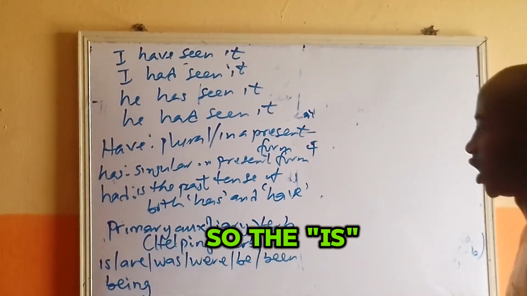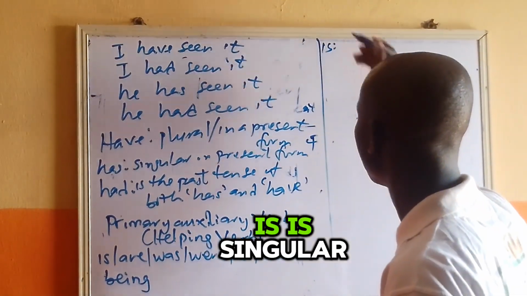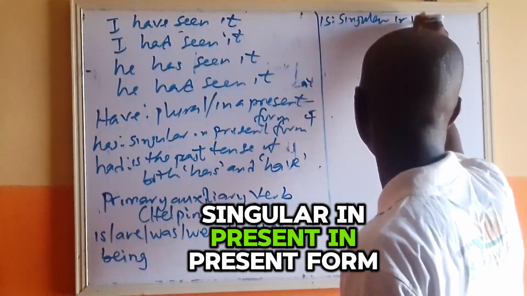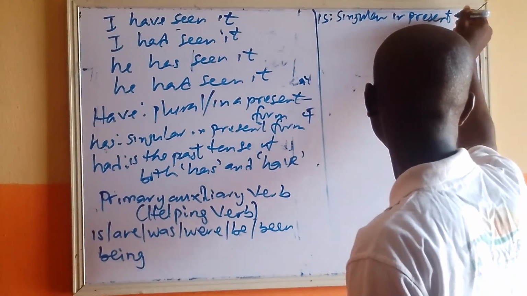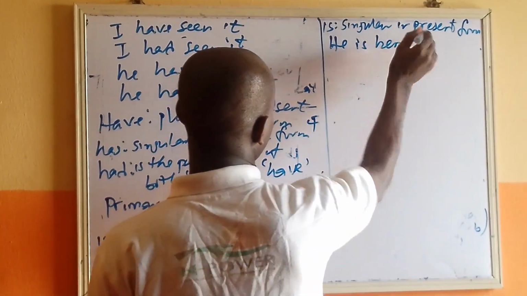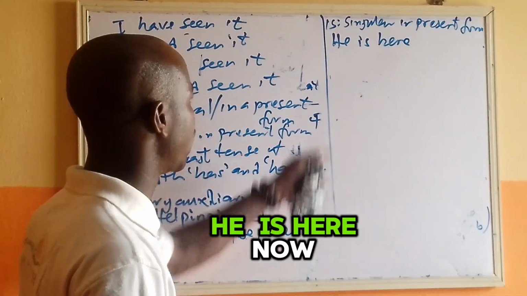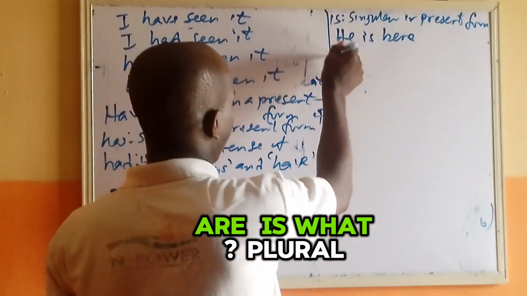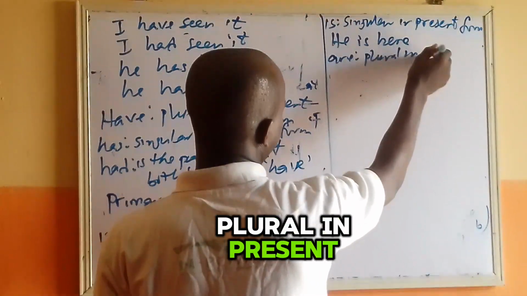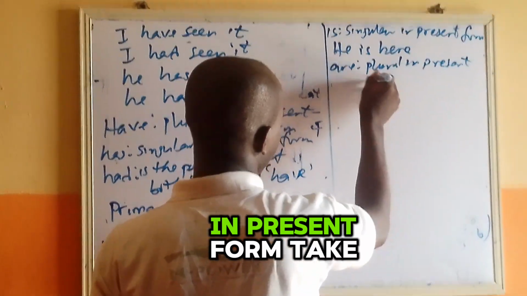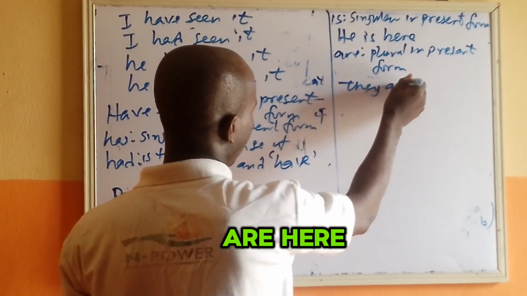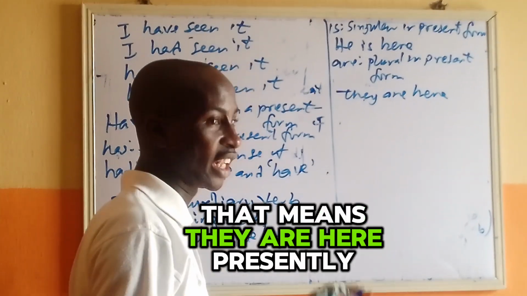So is is singular in present form. So you can say that he is here, meaning that he is here now. Are is what? Plural in present form. Take for instance, you say that they are here. That means they are here presently.